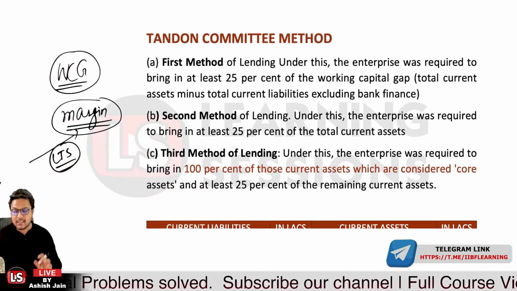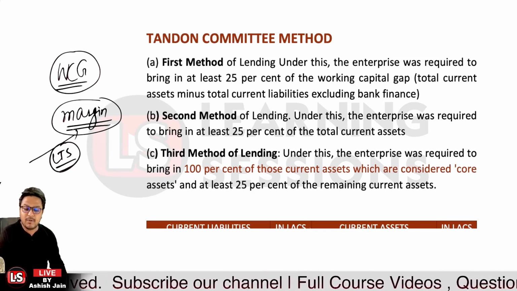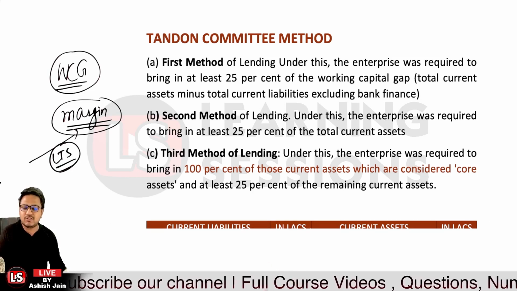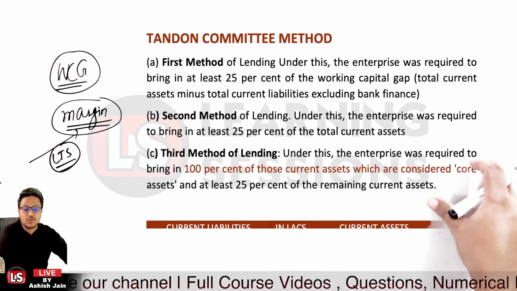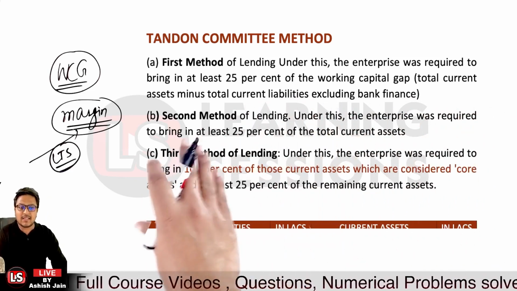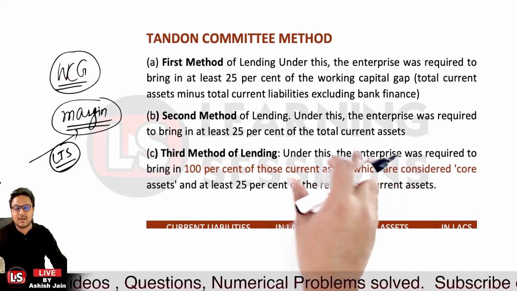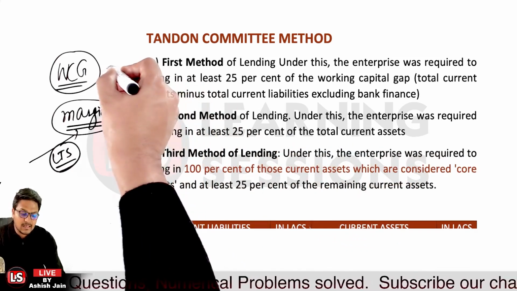So in case of the first method, it is required by the enterprise to bring in at least 25% of the working capital gap. So 25% of the working capital gap is to be maintained as margin, and in the second method 25% of the total current assets is to be maintained as margin, and that is to be subtracted from the working capital gap.